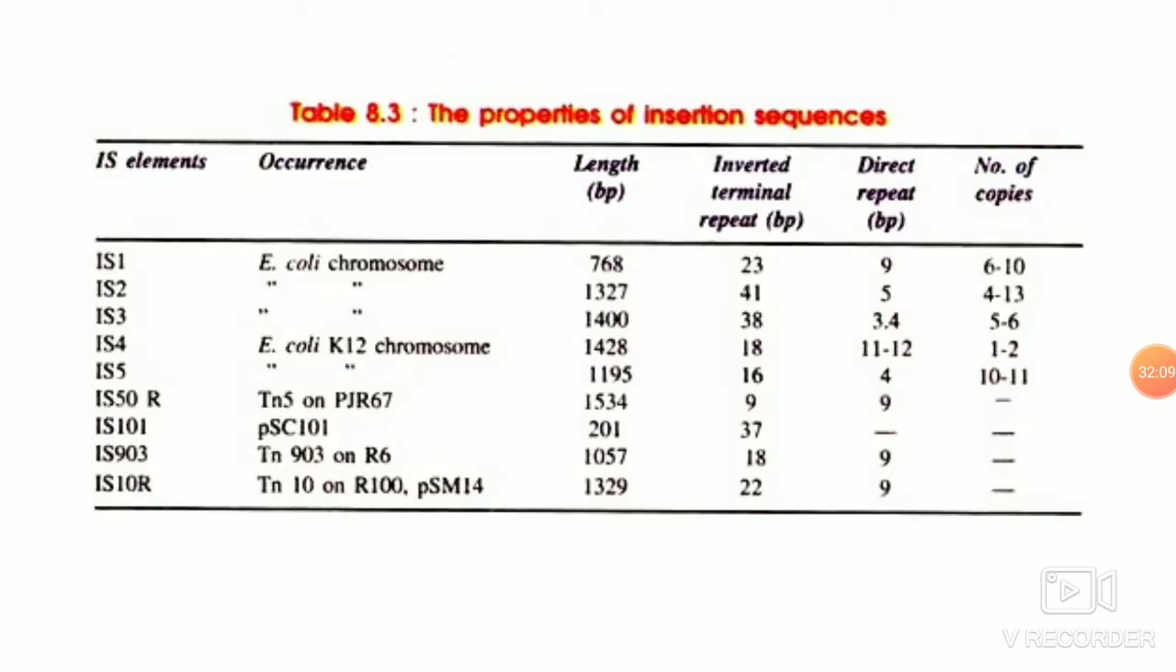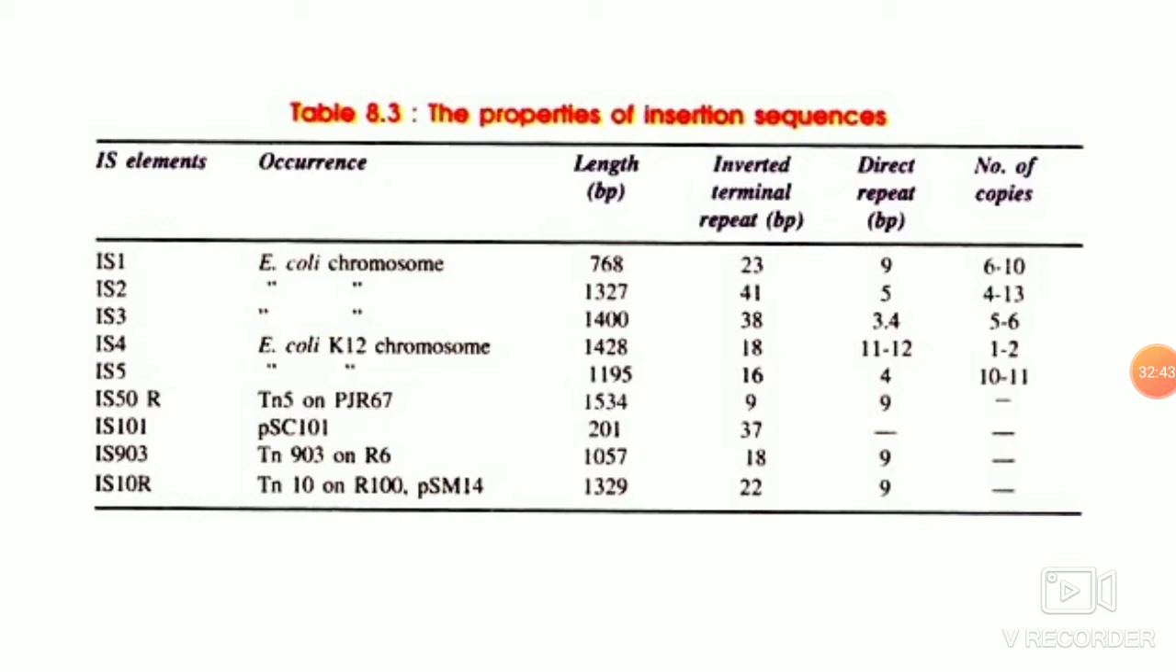Examples of insertion elements are insertion elements 1, 2, 3 in the E. coli chromosome, where the average length of an insertion element is around 1000 base pairs, and it can have multiple copies. Insertion element 2 can range from 1 to 13 copies, insertion element 4 can range from as low as 1 to 2 copies, and these elements can also be present in other transposons. For example, Tn10 contains insertion element 10, as inverted repeats at both ends of this Tn10.